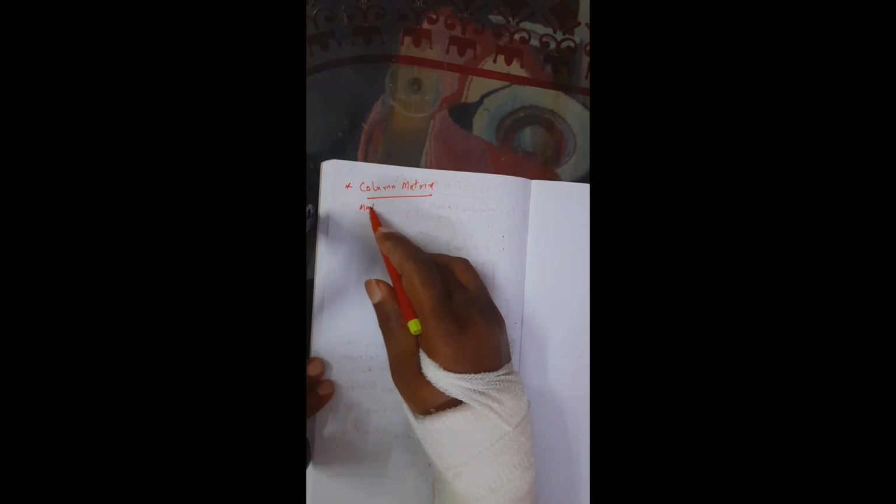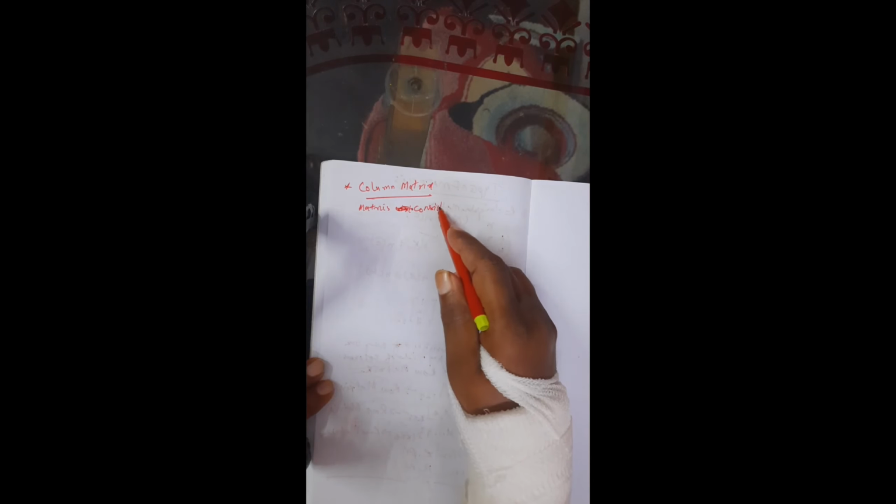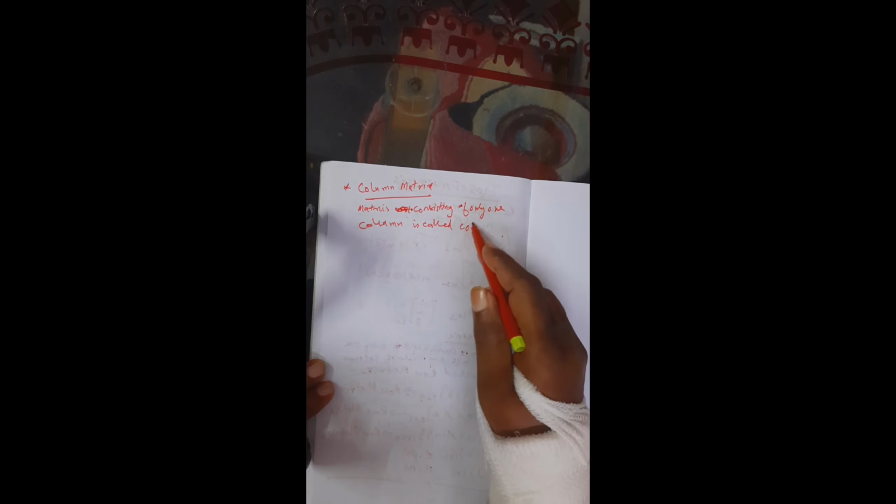Now column matrix. The name indicates it is a matrix consisting of only one column is called column matrix.